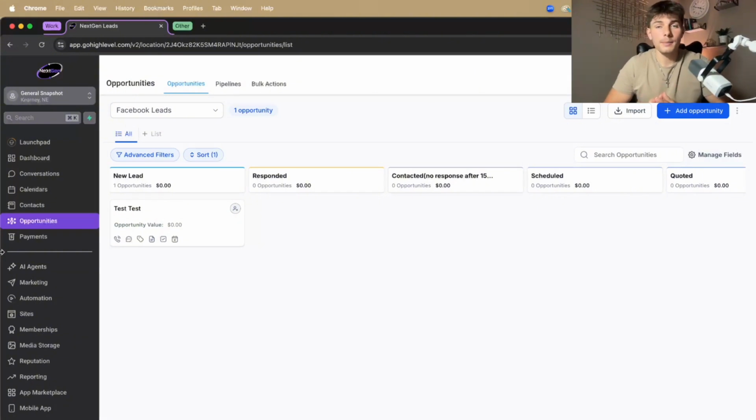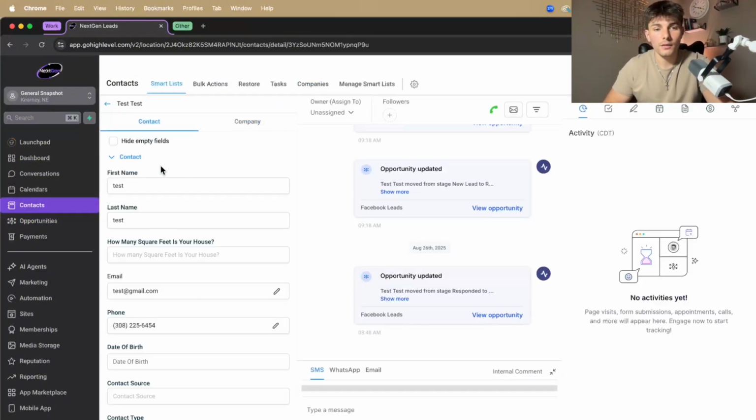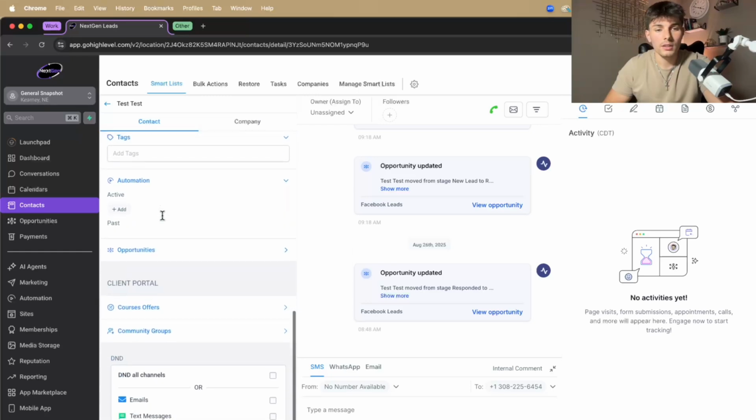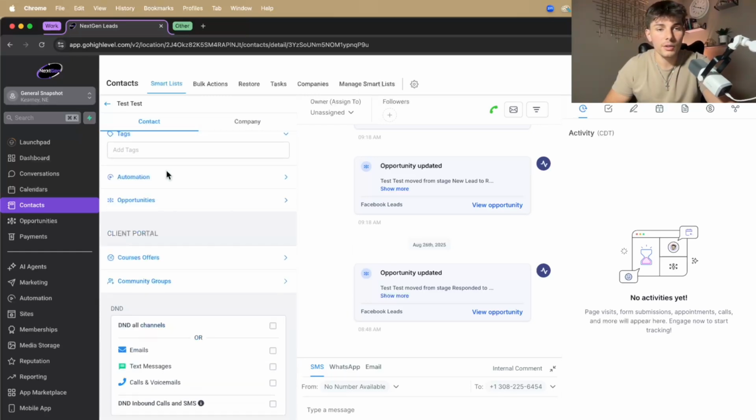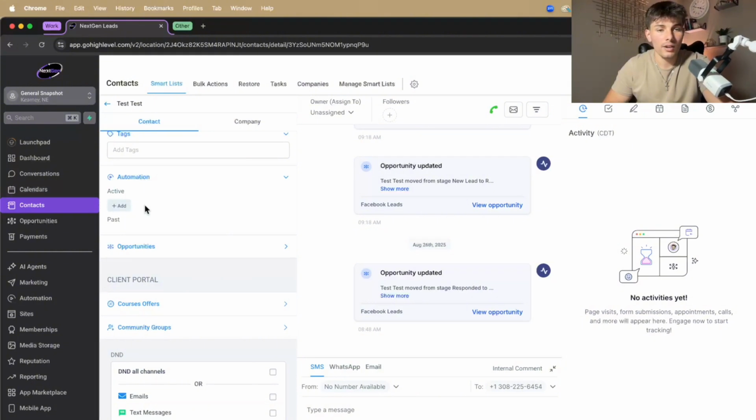Next, a lot of times there will be a slight automation issue where a client gets automations for too long, or maybe you book them manually and the automation sequence is still going. If you need to manually remove someone from an automation, all you need to do is click into their conversation, scroll down to the bottom, and you see the section right here that says automation. You just click into it like this, and it'll have them in an active automation. All you need to do is click the little X, and it will remove them from that automation.